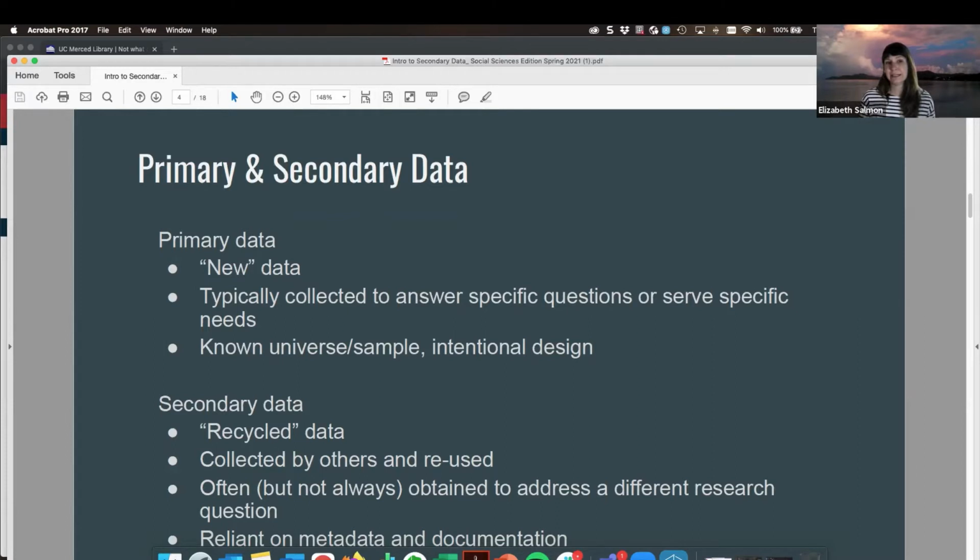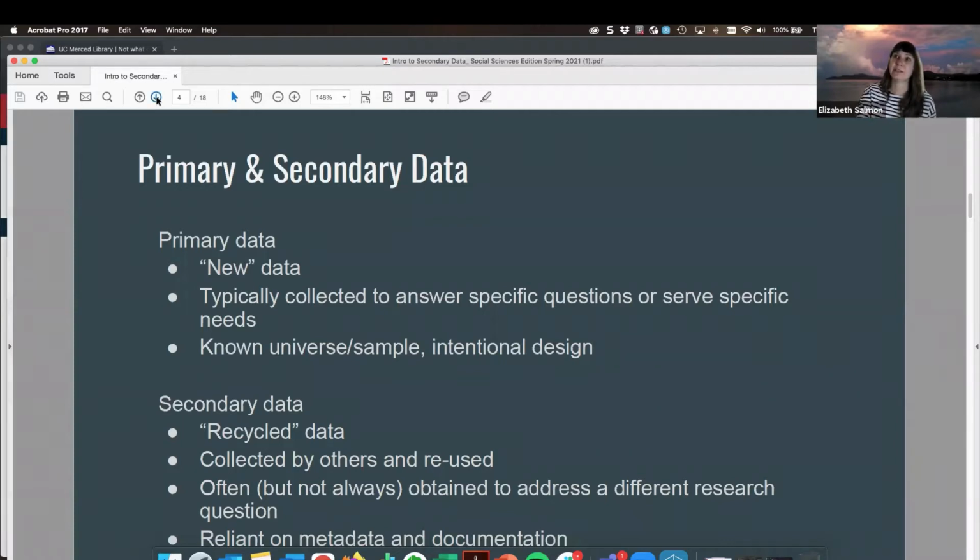Now with secondary data, that is going to be our recycled data. It's collected by others and reused. Sometimes, but not always, it's obtained for a different use or to respond to a different research question. And the secondary data users are going to be reliant on metadata and documentation. Today we are going to be searching for this primary data to use for our secondary analysis.